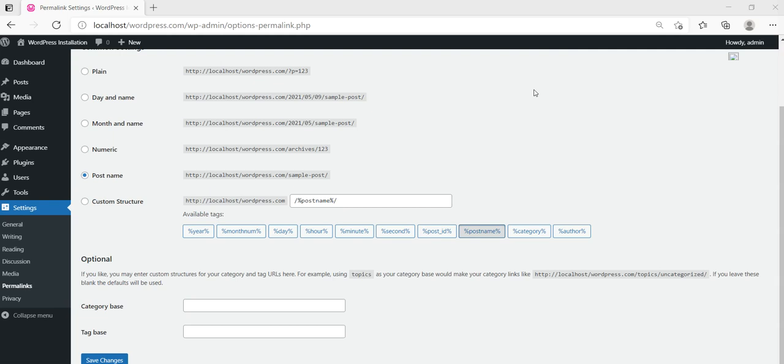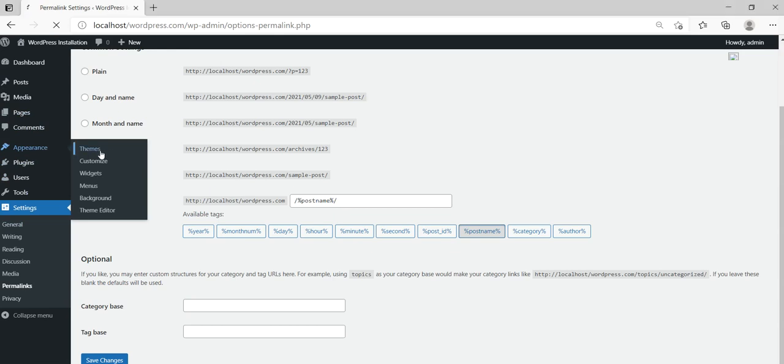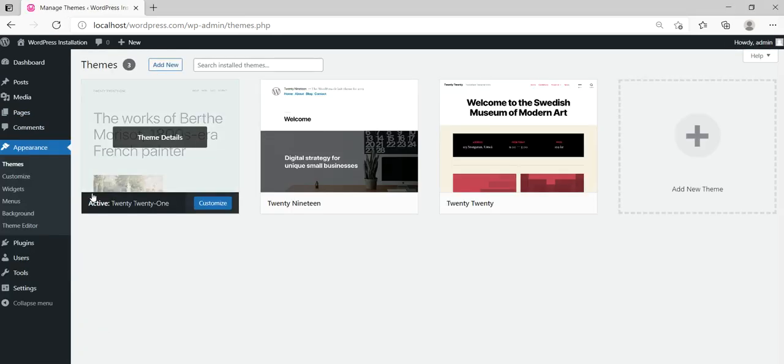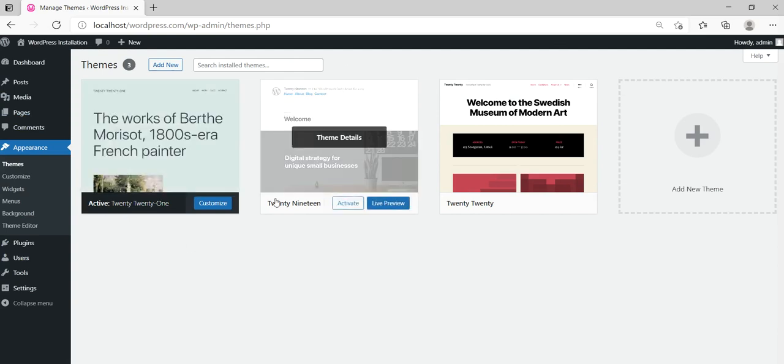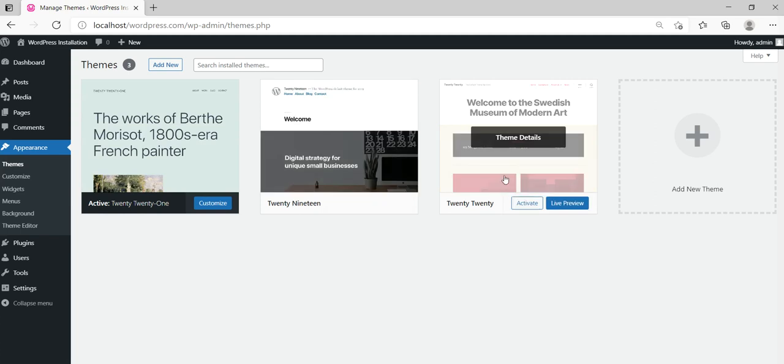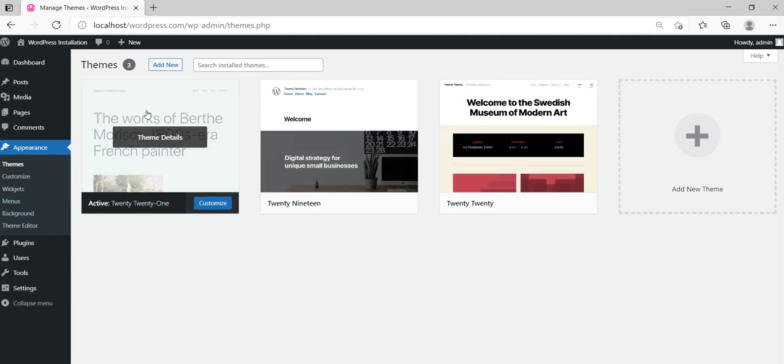For this, you need access to the internet. So we'll go to Appearance and click on Themes. By default, the installation comes with three themes: the 2021 theme, the 2019 theme, and the 2020 theme. These come with every installation of WordPress. They come by default. For us to add our own theme, you come here and click on Add New.